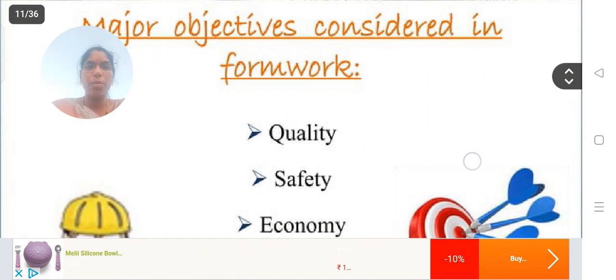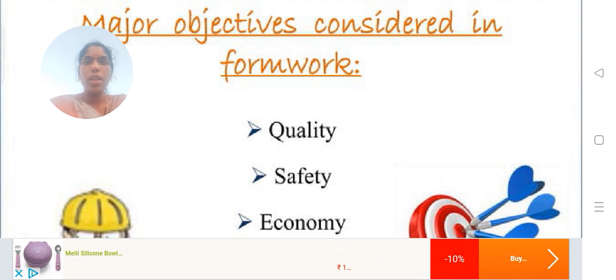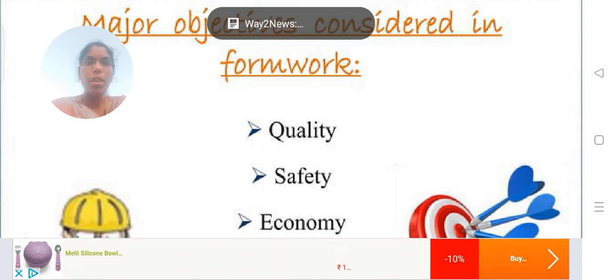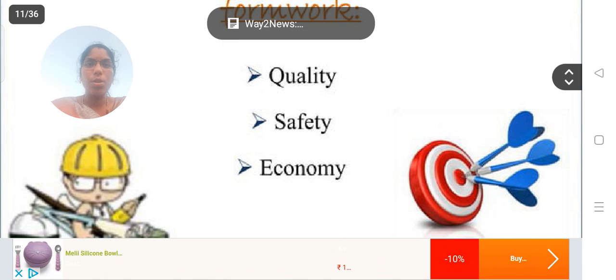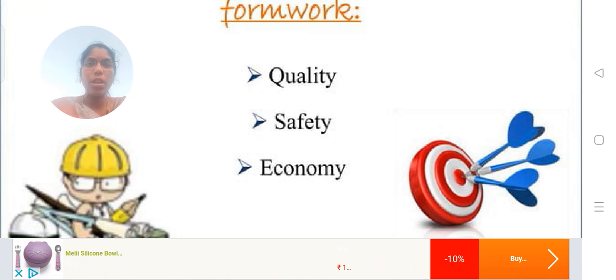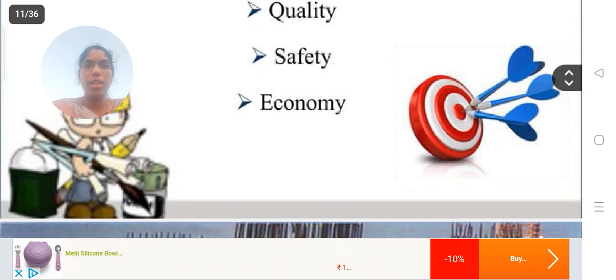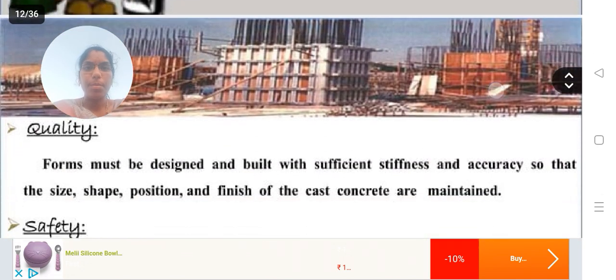Major objectives of the formwork are, first of all, quality. For getting the quality, the surface should be uniform and smooth. The structure should be strong and non-water absorbent. Then safety and economy. It should be stronger compared to the loads that will be acting, so that in that scenario also the structure does not fail. Economy: it should be easily available.